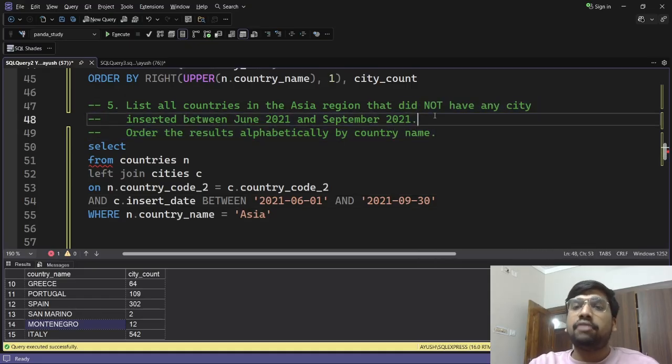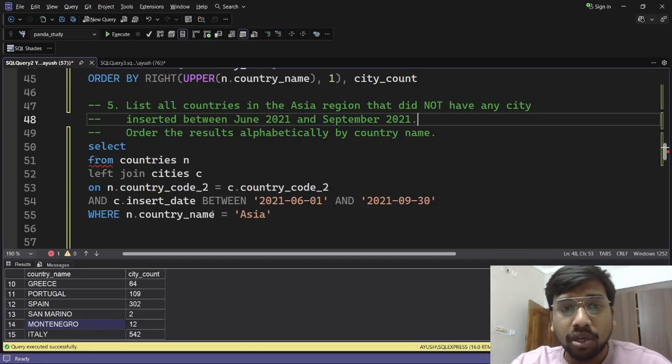We have to find the reverse of it. We do not want to find the cities that were inserted in this range, but outside this range. So for this, we use left join so that we get the null values, and we will use the filter condition to find the country names which are in the Asian region, and then we will find the rows which are null values.